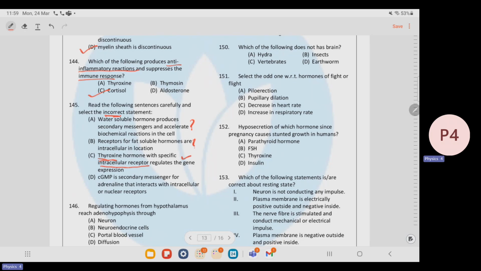Then cGMP is secondary messenger for adrenaline that interacts with intracellular or nuclear receptors. Here the secondary messenger is mentioned with the adrenaline. But again, the interaction of the cell with the adrenaline is not intracellular, it's intercellular.